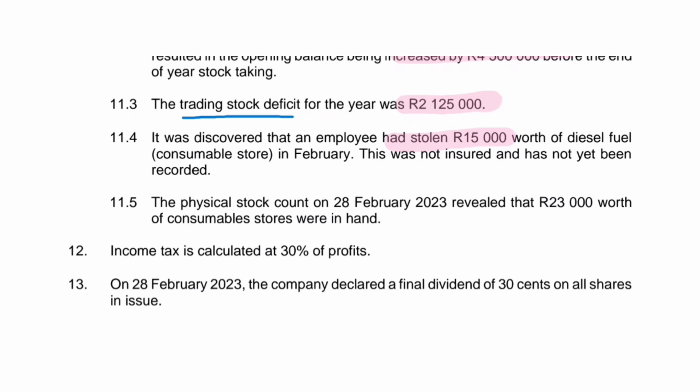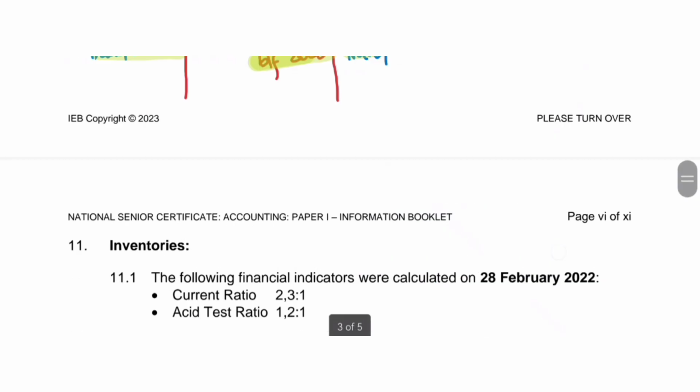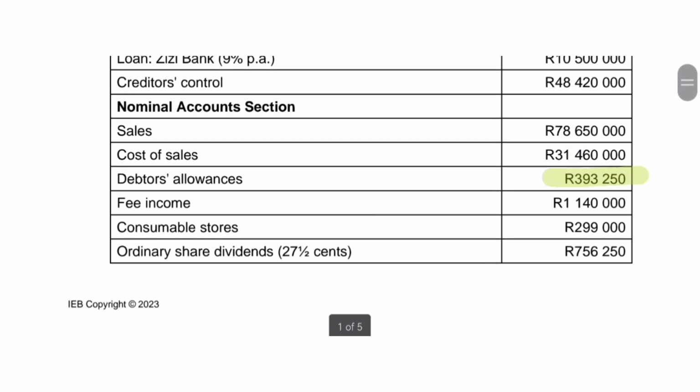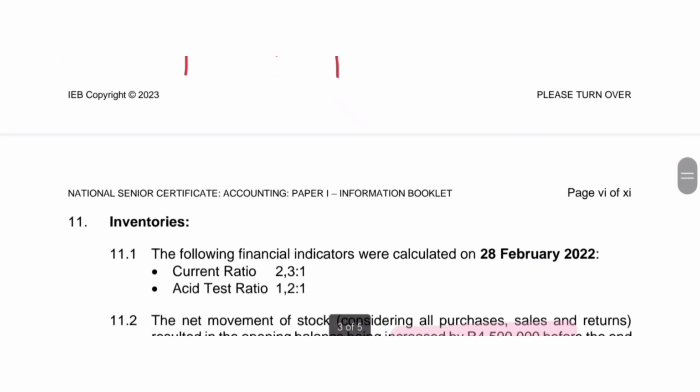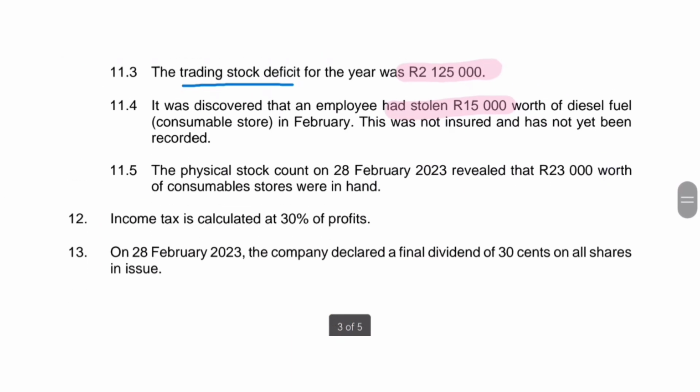The second part, we need to think about consumable stores. If we move up our information and we look at consumable stores on the extract that we're given, it says that consumable stores is 299,000 rand. That's not true. 15,000 was stolen. We as the business did not make use of that 15,000 rand. So we need to remove it from that 299. The second adjustment that is going to affect our consumable stores is the next adjustment. The physical stock count on 28 February revealed that 23,000 worth of consumable stores were on hand.